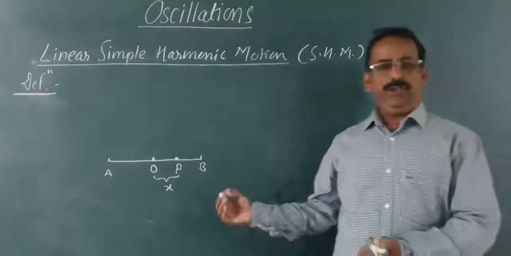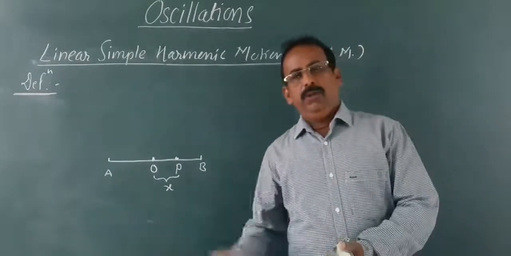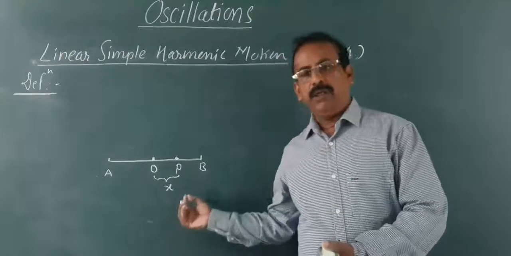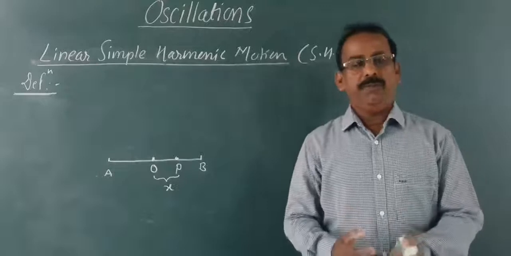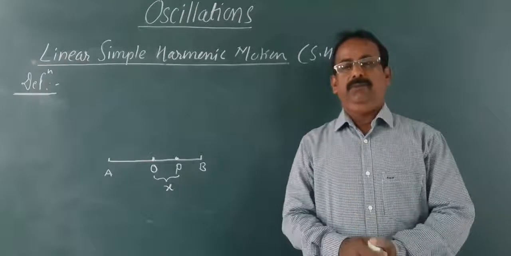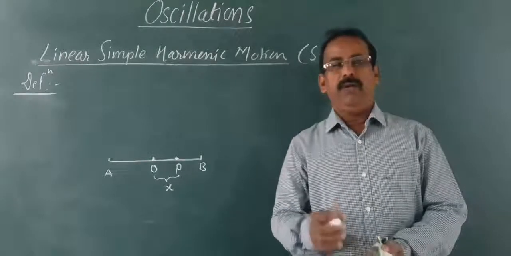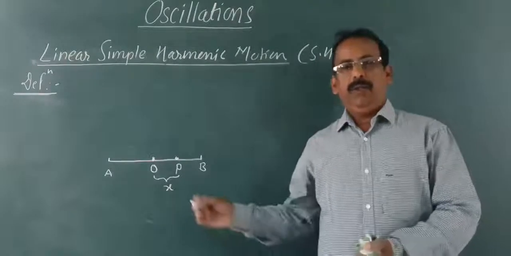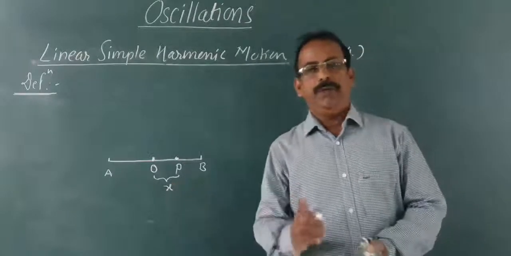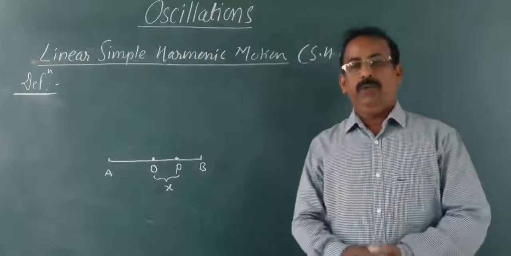At some instant, we have considered that the particle is at point P and its displacement is X. Here the mean position is point O.